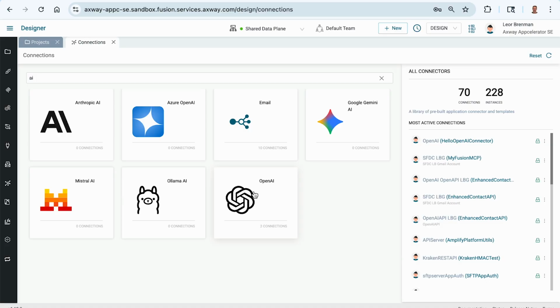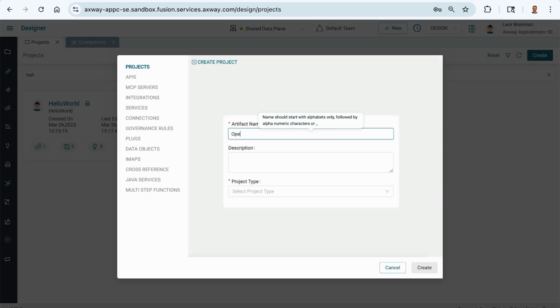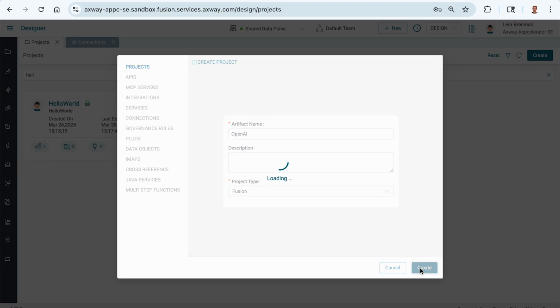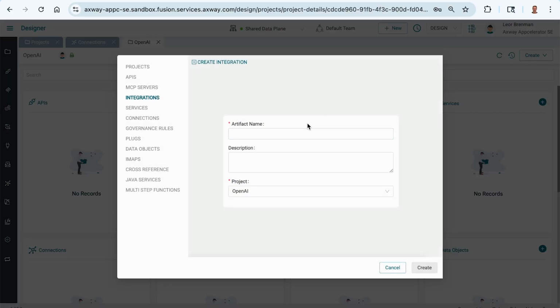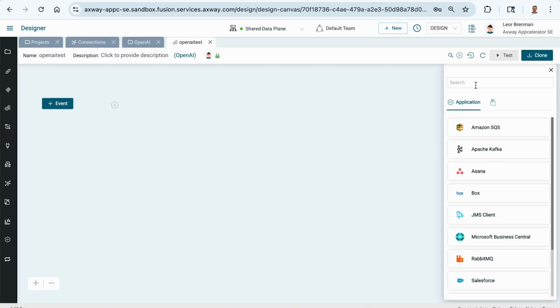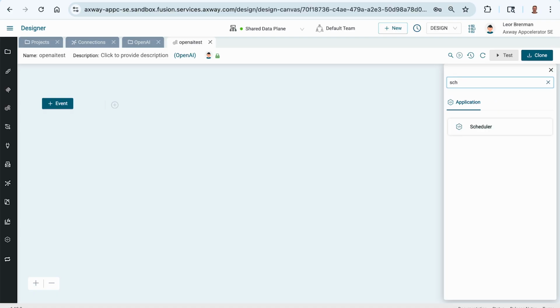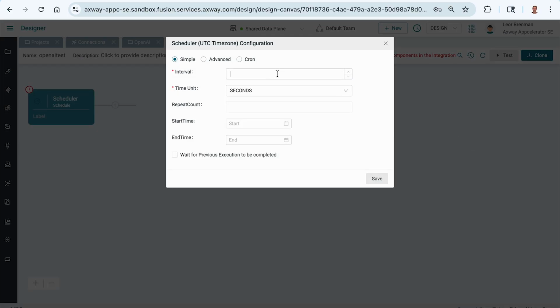We're going to look at OpenAI. So what we'll do is let's come here and create a project, OpenAI, and it's a Fusion project. And as we typically do, let's create a test integration, and we'll put a scheduler on it, even though we're not going to activate it, just so we can easily test it with the test button. Okay.